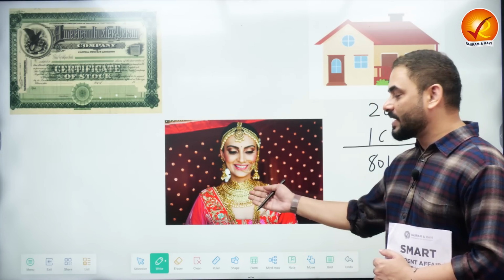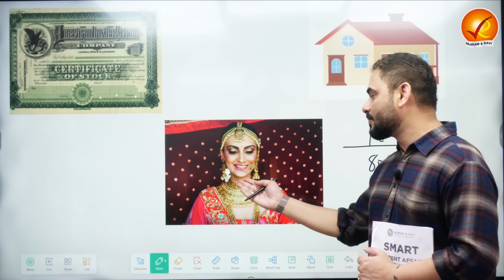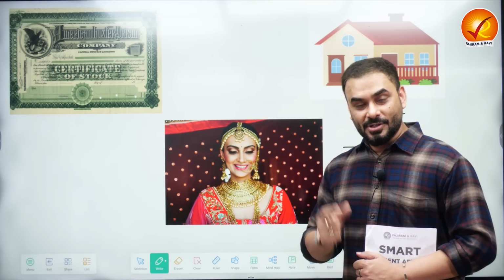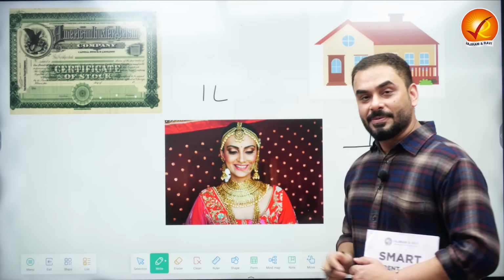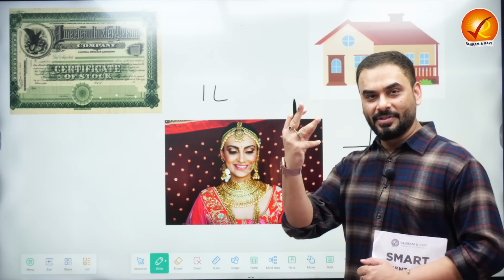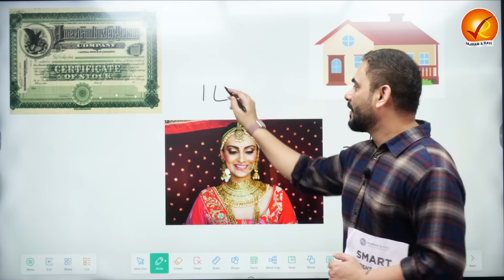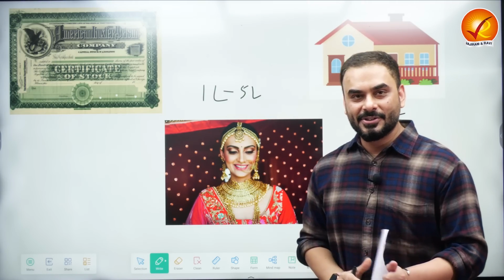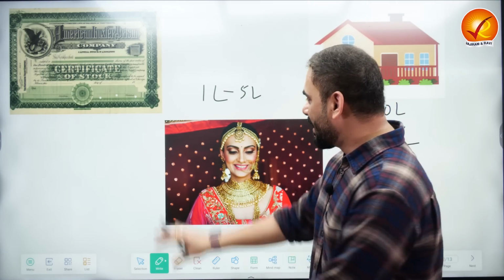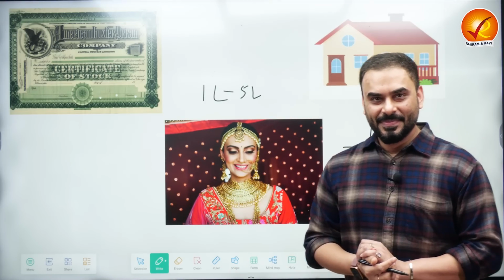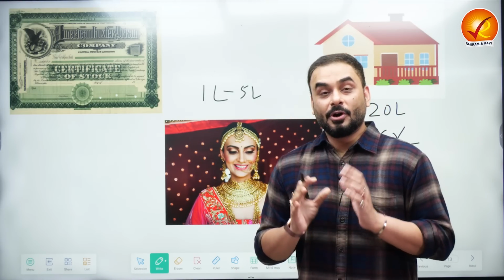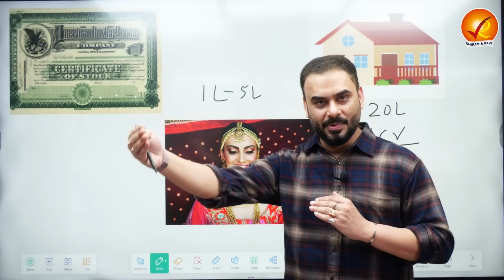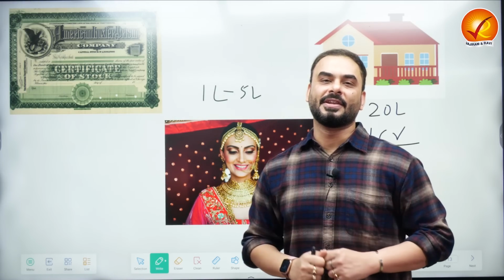Now, suppose that in your family somebody has bought a gold ornament or jewelry. Focus on the gold only. Suppose the price of this gold is 1 lakh rupees. You bought it today, and after 3 years you are going to sell it for 5 lakh rupees. So what is the capital gains? 4 lakhs. So what did we see? That there are various types of assets which you purchase with a hope that in future its price will appreciate and then you can sell it at a high price so that you can incur capital gains.